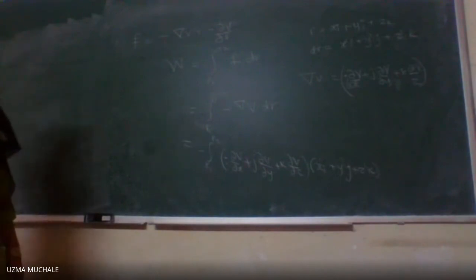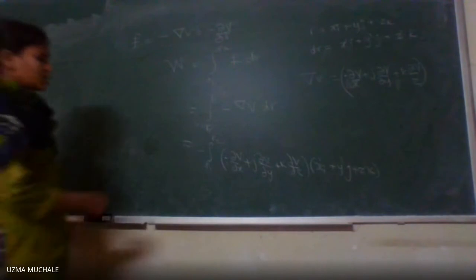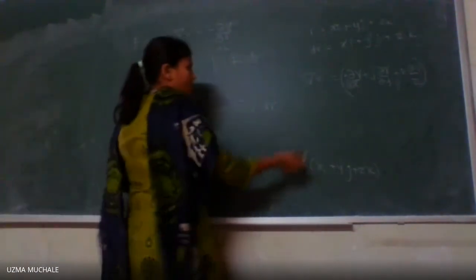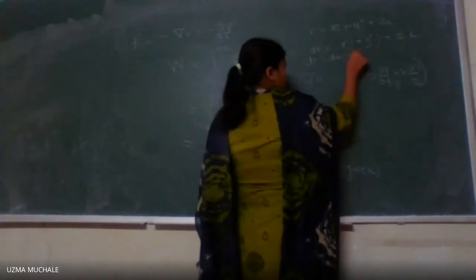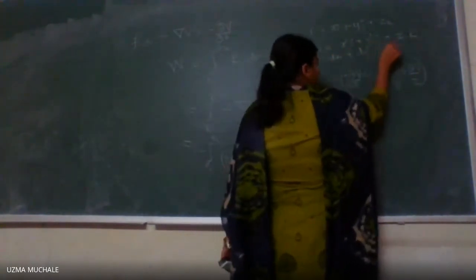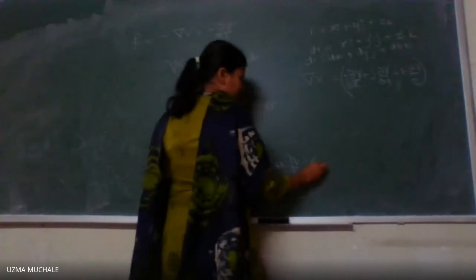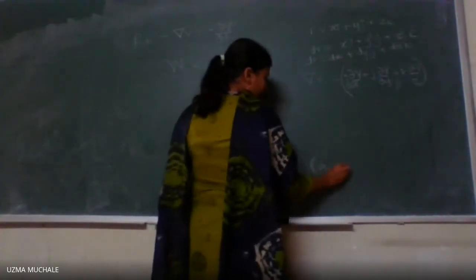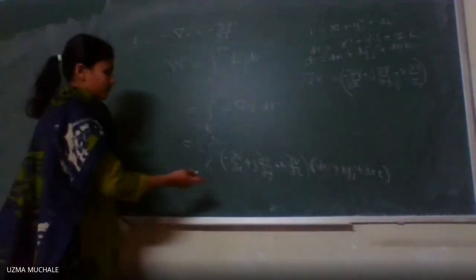Now we have to find the multiplication of these two. Instead of writing x dot, we can write dr is equal to dx i plus dy j plus dz k also. If you are confused with the term, you can write it like this also. Let me write here as it is, dx i plus dy j plus dz k for dr.